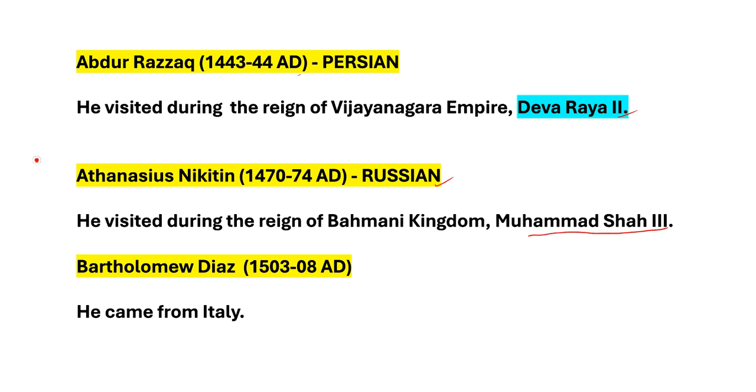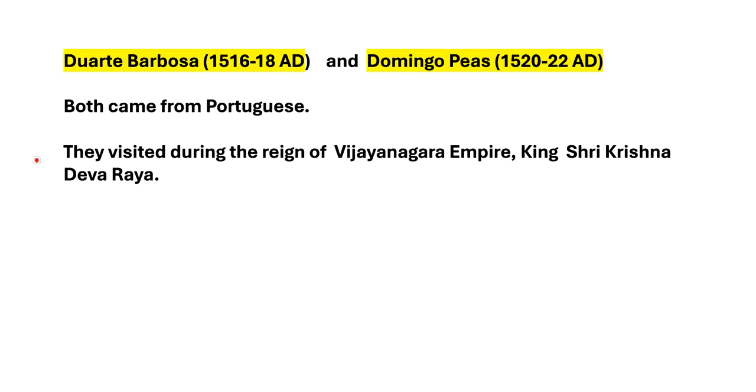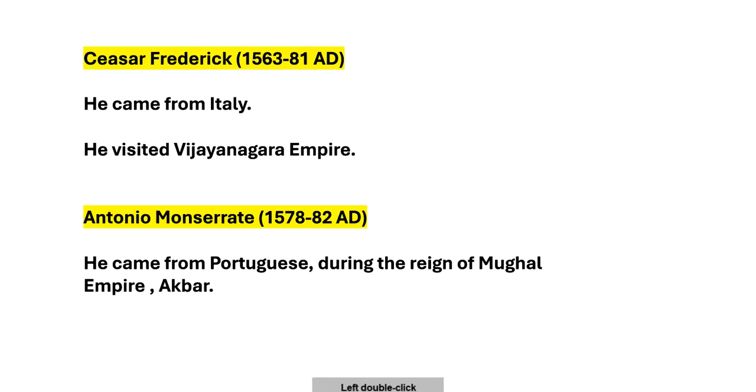Next one, Bartolomeo Diaz. Time period is 1503 to 1508 AD. He came from Italy. Let's move on to the next slide. Next one, Duarte Barboso. Time period is 1516 to 18 AD. And another person, Domingo Peace. Time period is 1520 to 22 AD. Both came from Portuguese. They visited during the reign of Vijayanagara Empire. The ruler was King Sri Krishna Devaraya. Move on to the next slide.